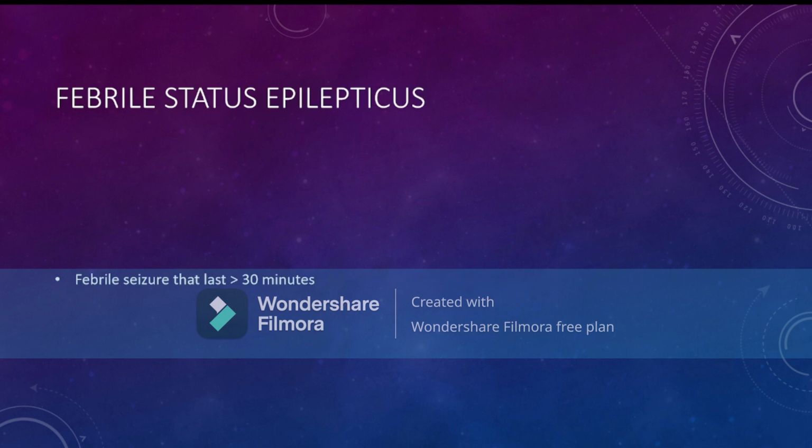Now, what is the definition of febrile status epilepticus? As per the definition of febrile seizure, the convulsion lasts less than 15 minutes.